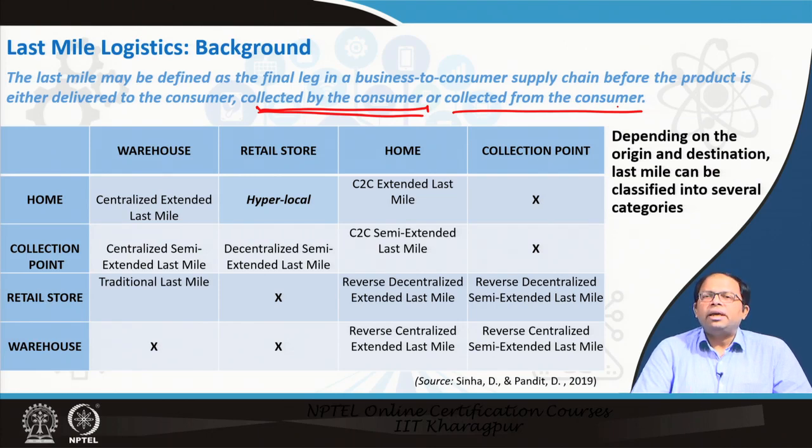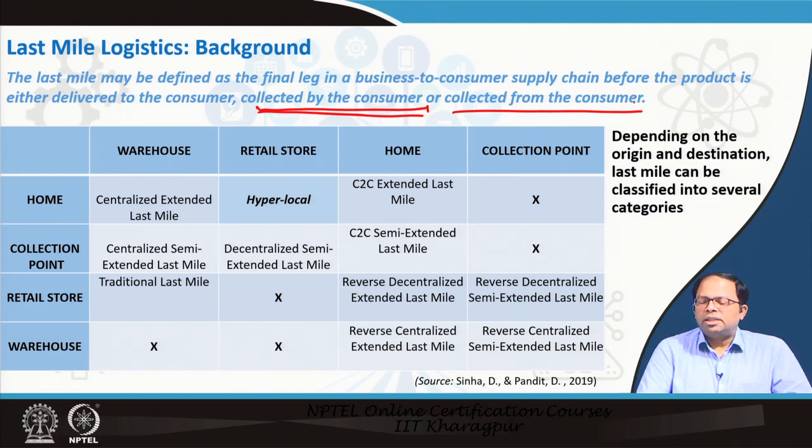But now because of e-commerce, these terms are very prominent, because if I give the option to collect from a particular center, then probably the charges would be reduced. Certain goods also have an option that you can exchange within a certain number of days. Even though the good may be fine, if you don't like it, you may return it. So, these aspects also need to be considered in the supply chain.